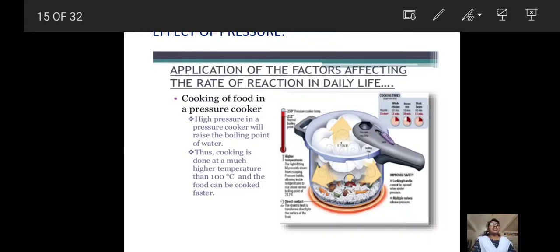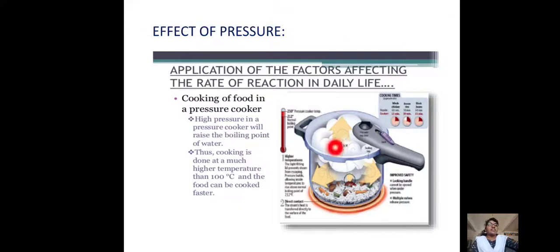Okay, and the next factor is the effect of pressure. In daily life we can see the pressure cooker, right? In a pressure cooker we can cook food very easily, that is within less time we can prepare the food. That means if we increase the pressure, automatically we can say that the rate of reaction increases. So the pressure effect: if we increase the pressure, the rate of reaction also increases.